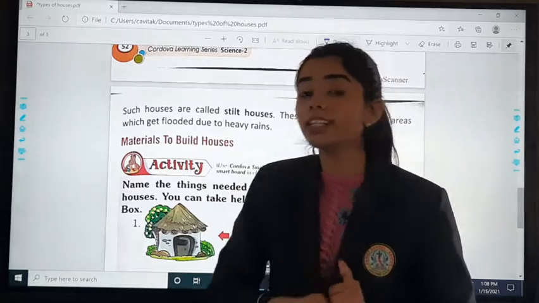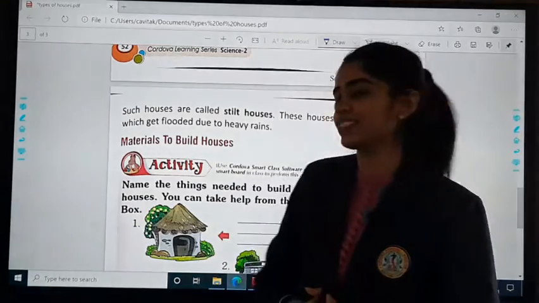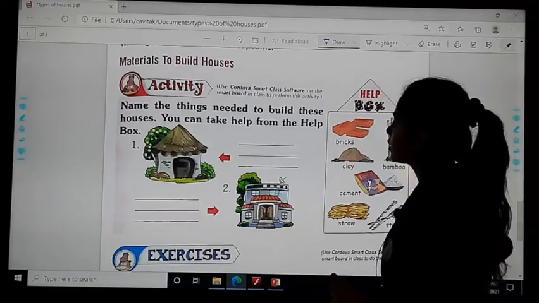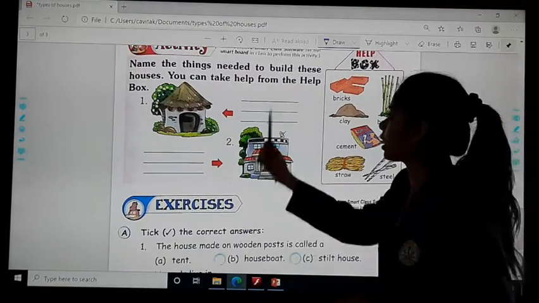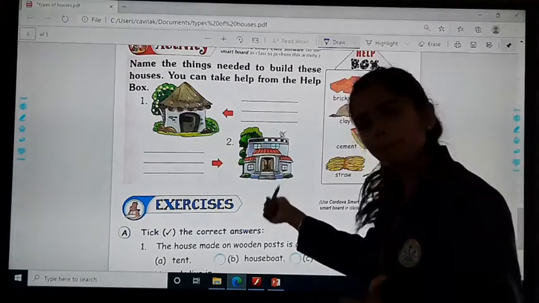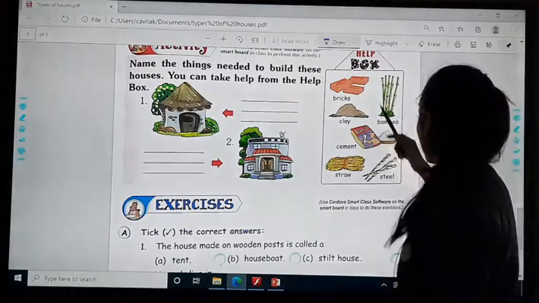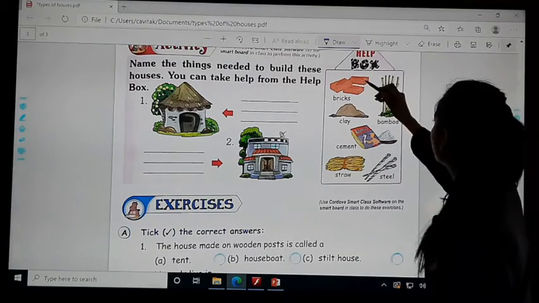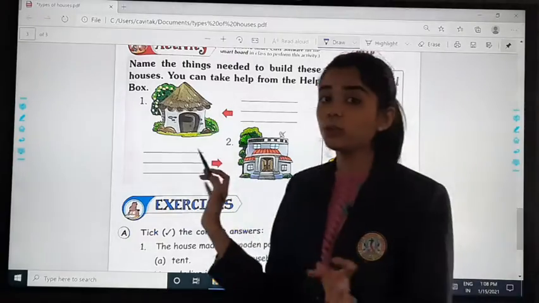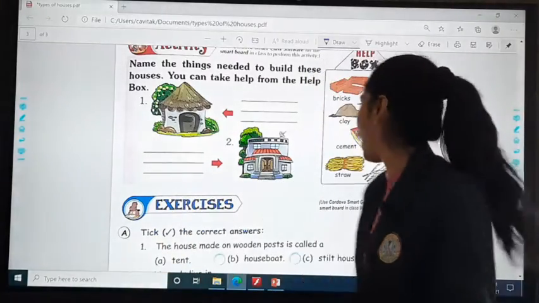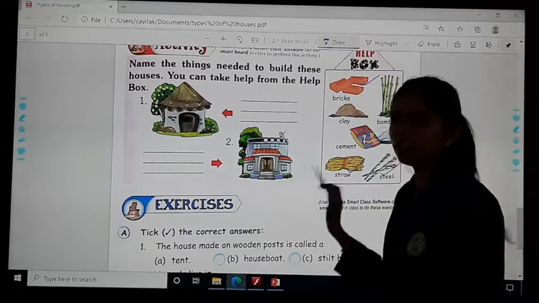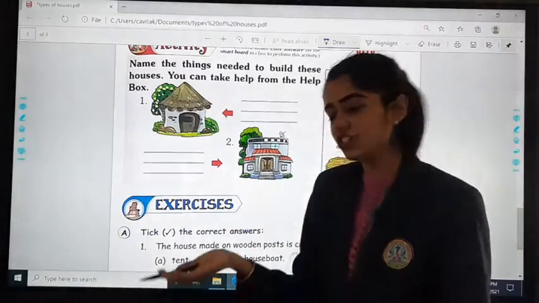So we have to make the stilt house in such places. Then we discussed this activity, that is, which materials do we use in a kacha house and in a pakka house. That was easy. The bricks, the steel, the cement, all these we use in a pakka house, and the bamboo, the straw and the clay and all that we use in the kacha house.